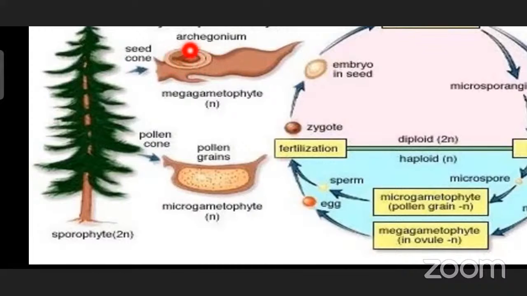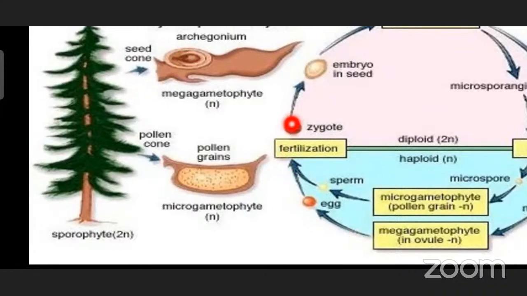You can see the ovule structure here. This ovule structure, why it is written here seed cone means here only the seed formation will take place. These are female strobili. So here you can see both the male and female structures. This is a male structure and this is a female structure. This is the male gamete, pollen grain, and this is the ovule, female gamete. Both of them are going to fertilize.